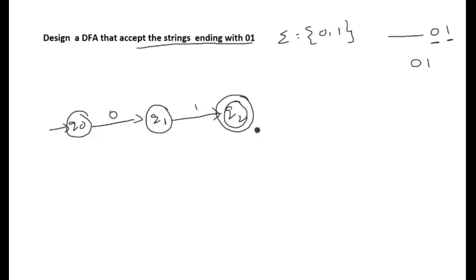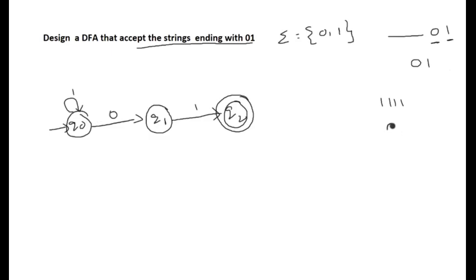Let us see some cases of the strings. The string can also start with 1. If some ones are seen, the string of 4 ones should not be accepted by this finite automata. That means if it has seen any number of ones on Q0, it should be in the same state, that is Q0.